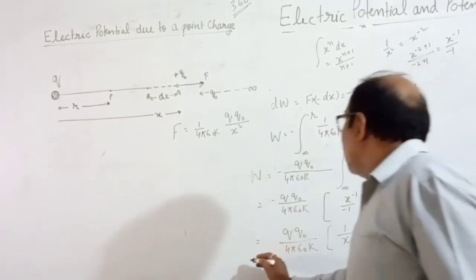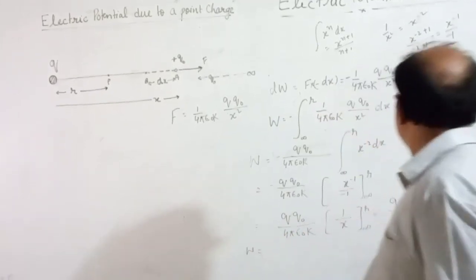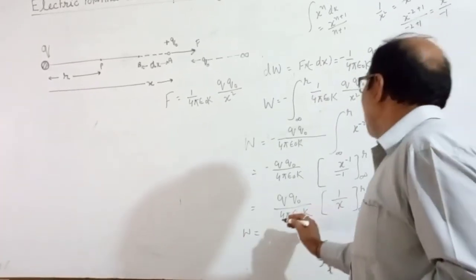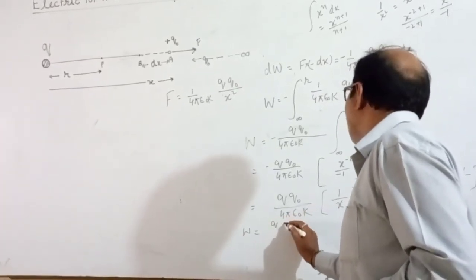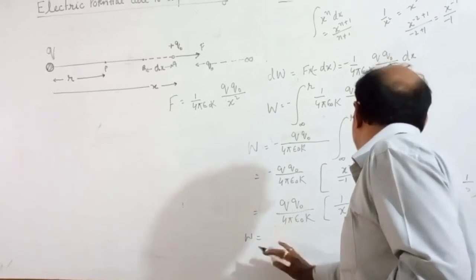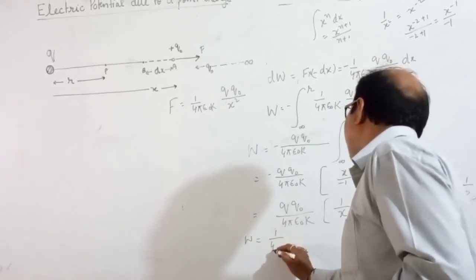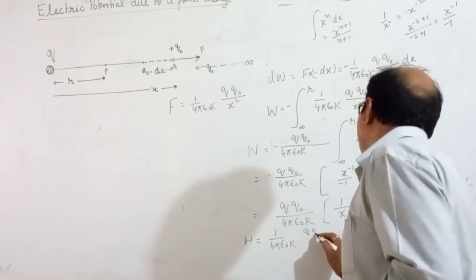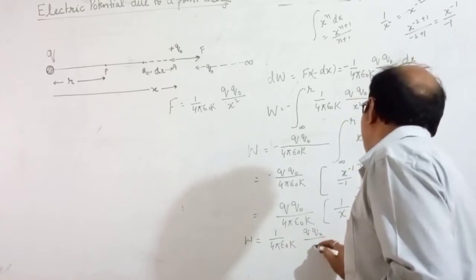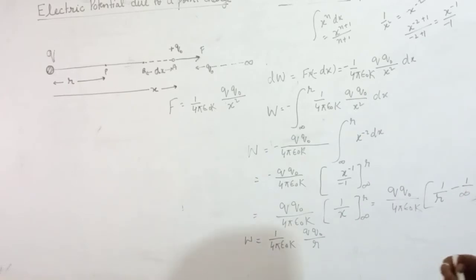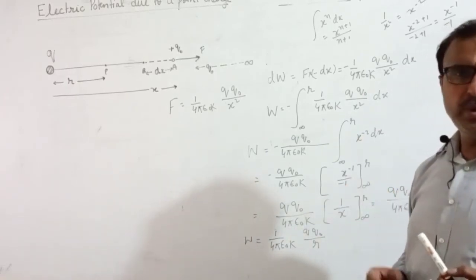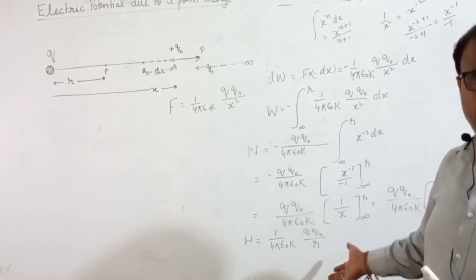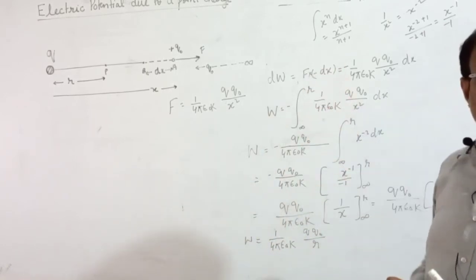It is clear. W equal to Q. You can write like this: 1 upon 4 pi epsilon naught k q naught upon r. This is your W. This is also potential energy. If anybody asks for the derived formula for potential energy, in the same way you can derive.